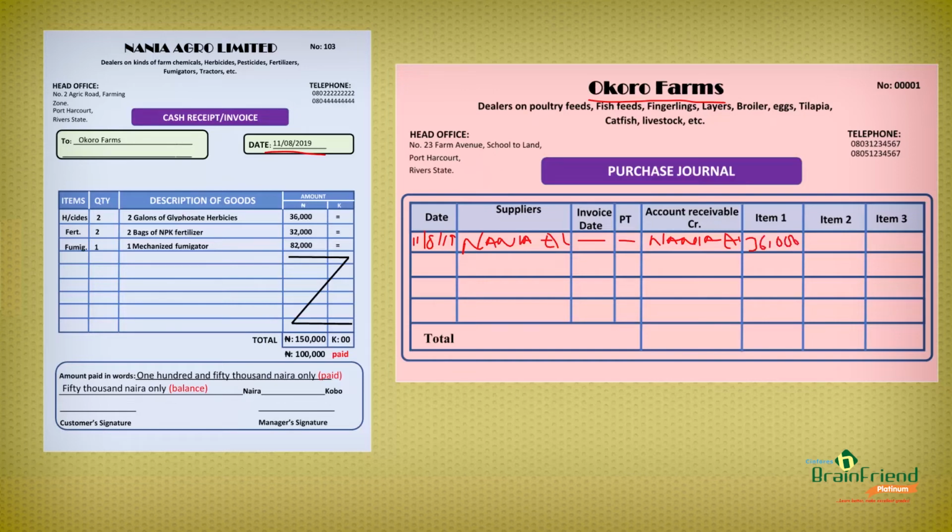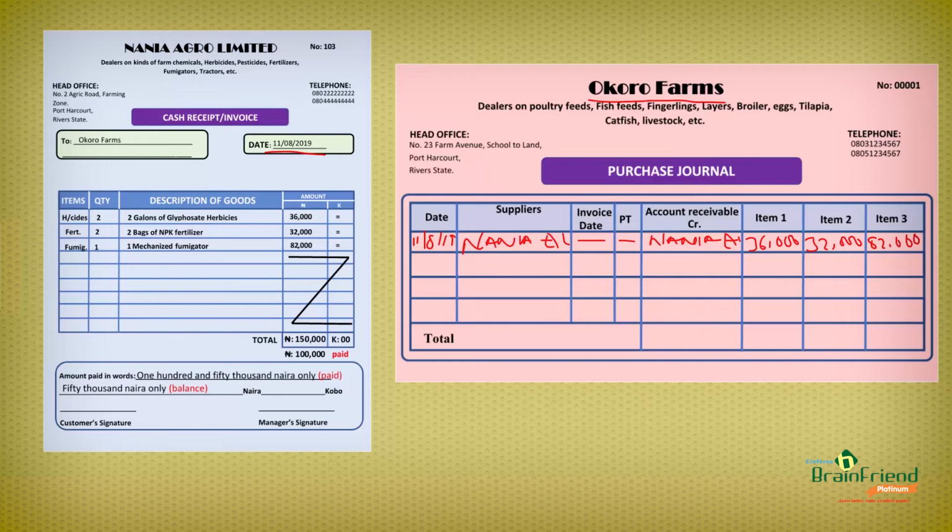And the second item is 32,000 naira only. And the last item there is 82,000 naira only.